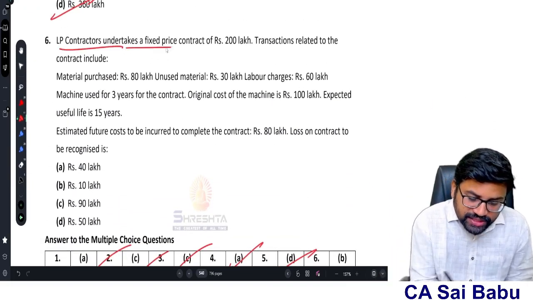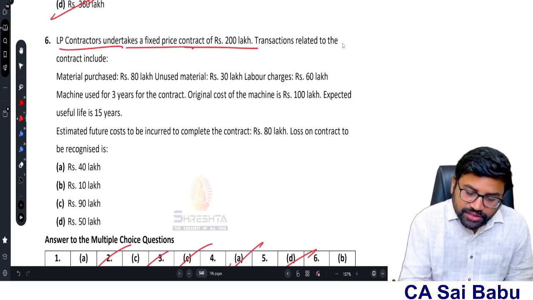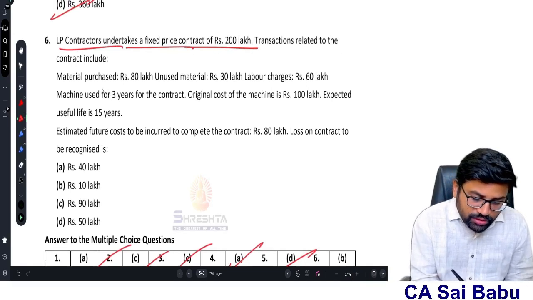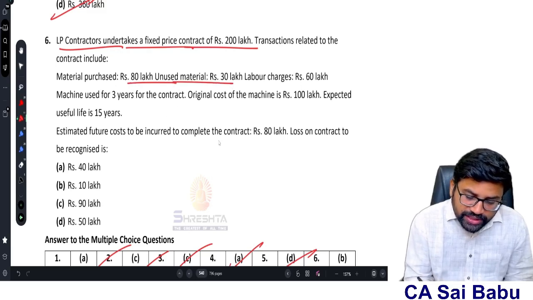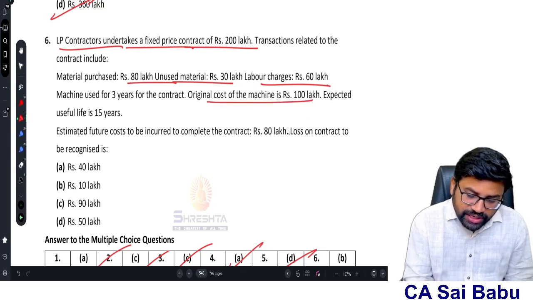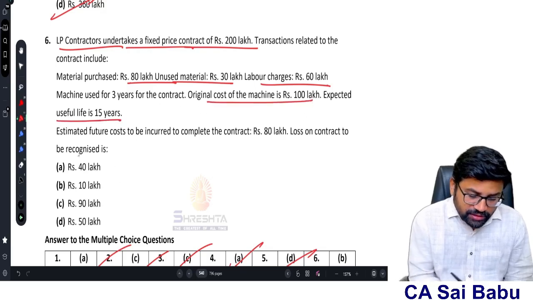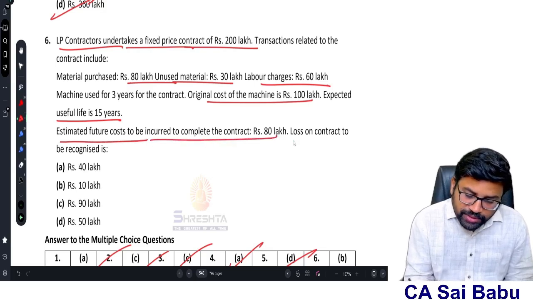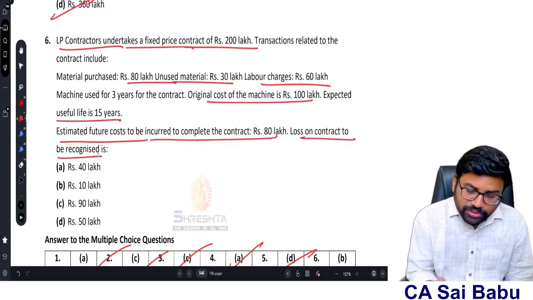LP contractors undertake a fixed price contract of 200. The transactions relating to the contract include materials purchased 80, unused materials 30, so minus it. Labor charges 60. Machine used for 3 years for the contract, original cost of the machine 100, expected useful life 15 years. Estimated future cost to be incurred to complete 80. What is the loss on the contract to be recognized? Very simple now.